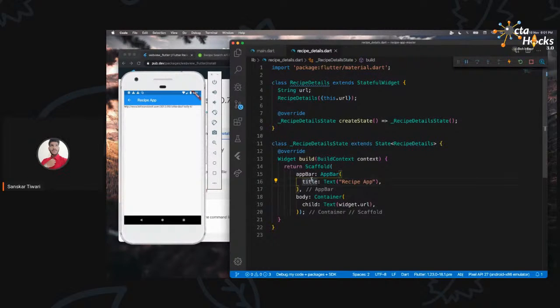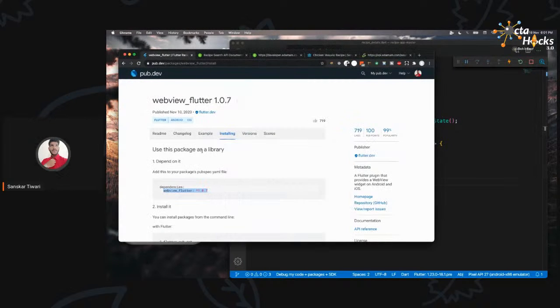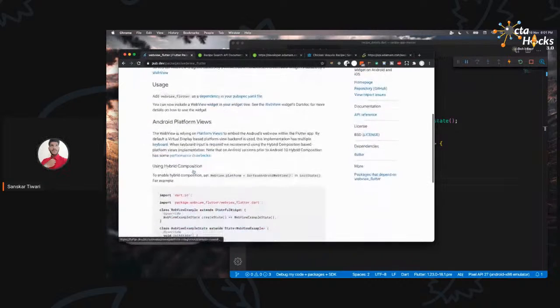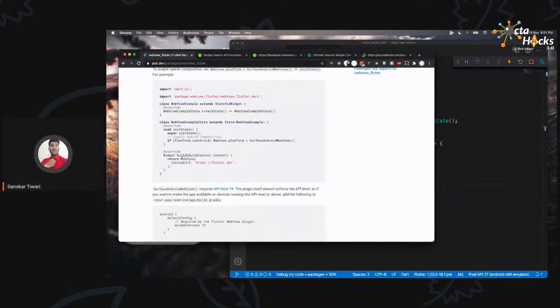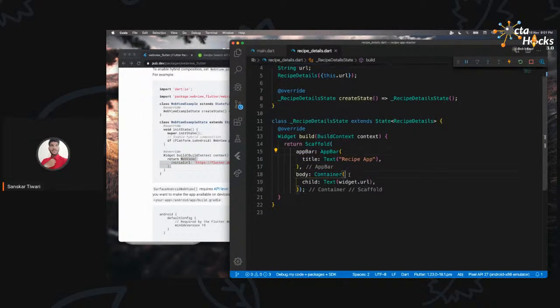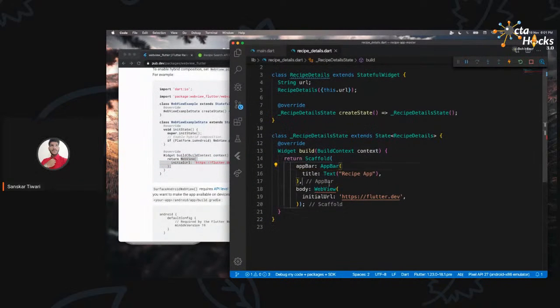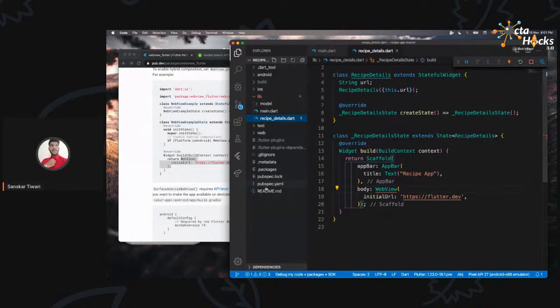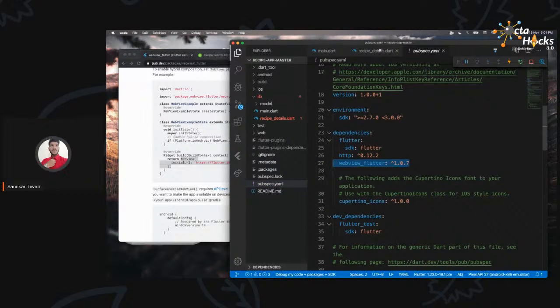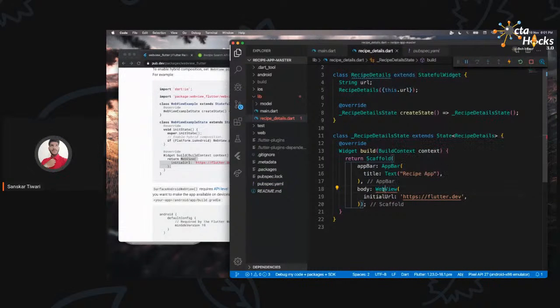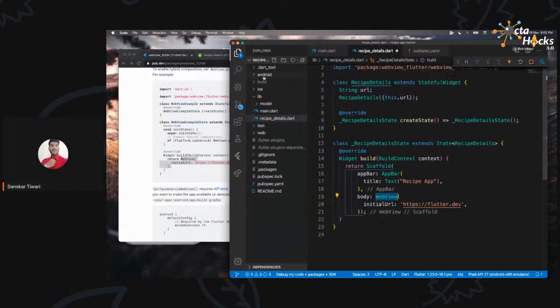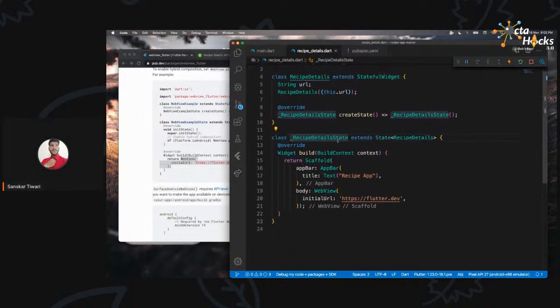Now, quickly, we just want to show this in a web view. So where is our web view? Just go to the documentation here. And you just need to call it like this, WebView, and then provide the initial URL. So we are going to go over here in the container. We don't want to show the URL anymore. We just want to see it in a web view. Now, since I have copy pasted from here, that is not imported. We want to import that, right? So the first thing is we have to make sure we have added it over here. Then you should just select it, click on this bulb icon and import. Okay, that will be there.